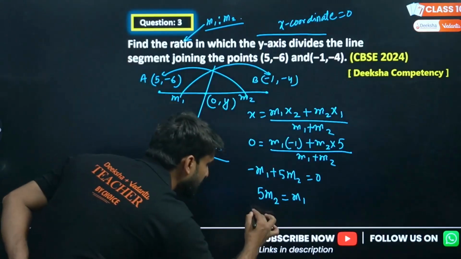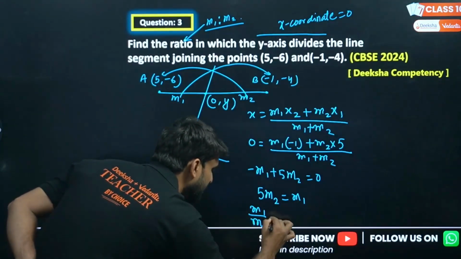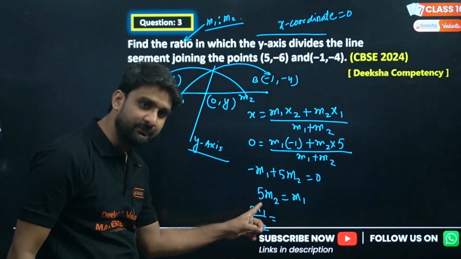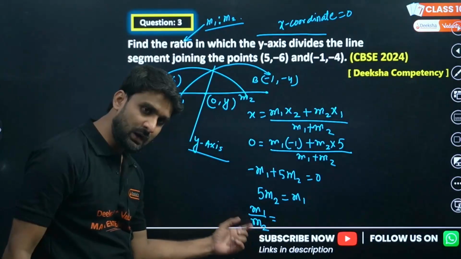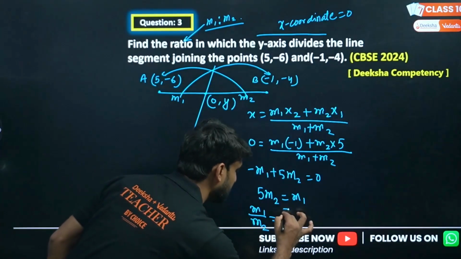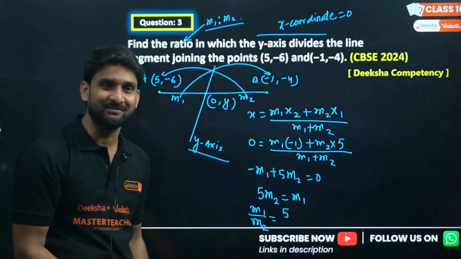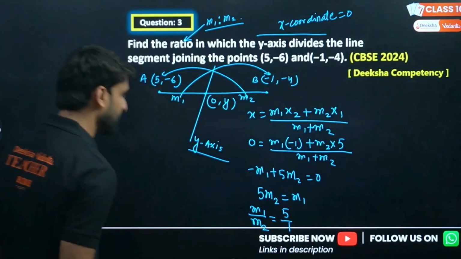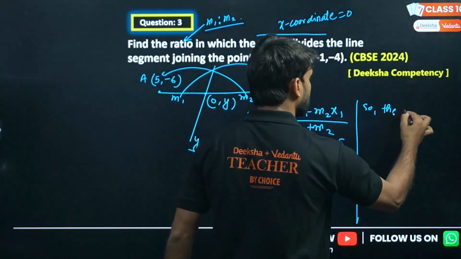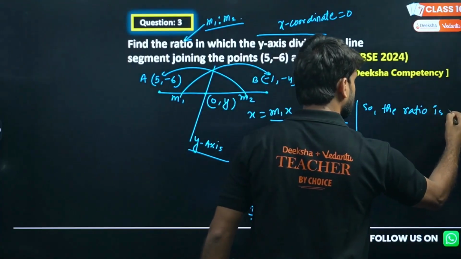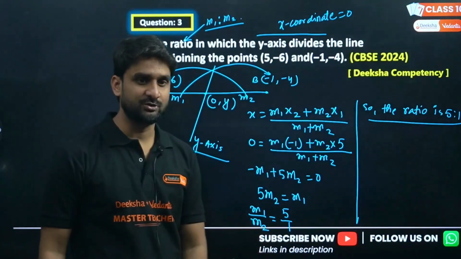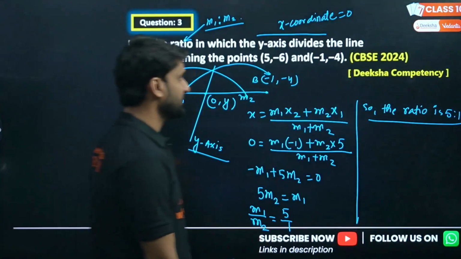What we have to find? m1 divided by m2. Please write down m1 upon m2 first. Now look, m2 is multiplied with 5 and m2 is here. So how can we create a situation so that 5 is multiplied with m2? We have to write 5 here. Then only the cross multiplication will be 5m2, right? So the ratio m1 ratio m2 is 5:1. This is the answer. I hope you have understood this solution.